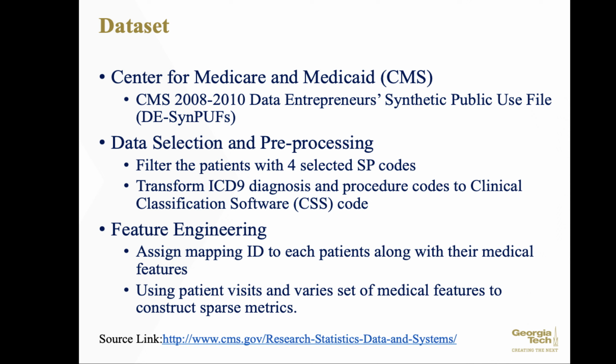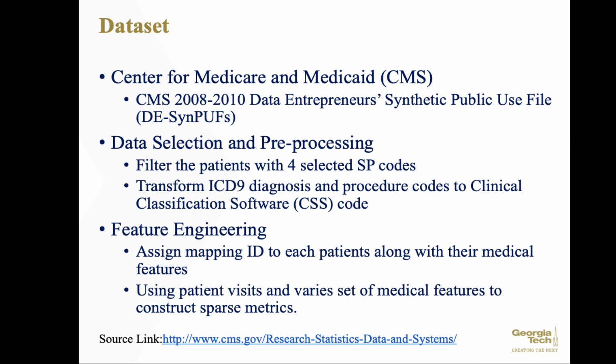For our input data set, we are actually using the synthetic public use data released by CMS, the Center for Medicare and Medicaid. The data set is based on a 5% random sampling of actual Medicare claims data from 2018 to 2020, with the beneficiary identity information masked. To construct the sparse matrix, we went through some data selection and pre-processing. First, we filter the patients with 4 select SP codes, which represent 4 diseases, and then we transform ICD-9 diagnosis and procedure codes to clinical classification software codes for mapping.